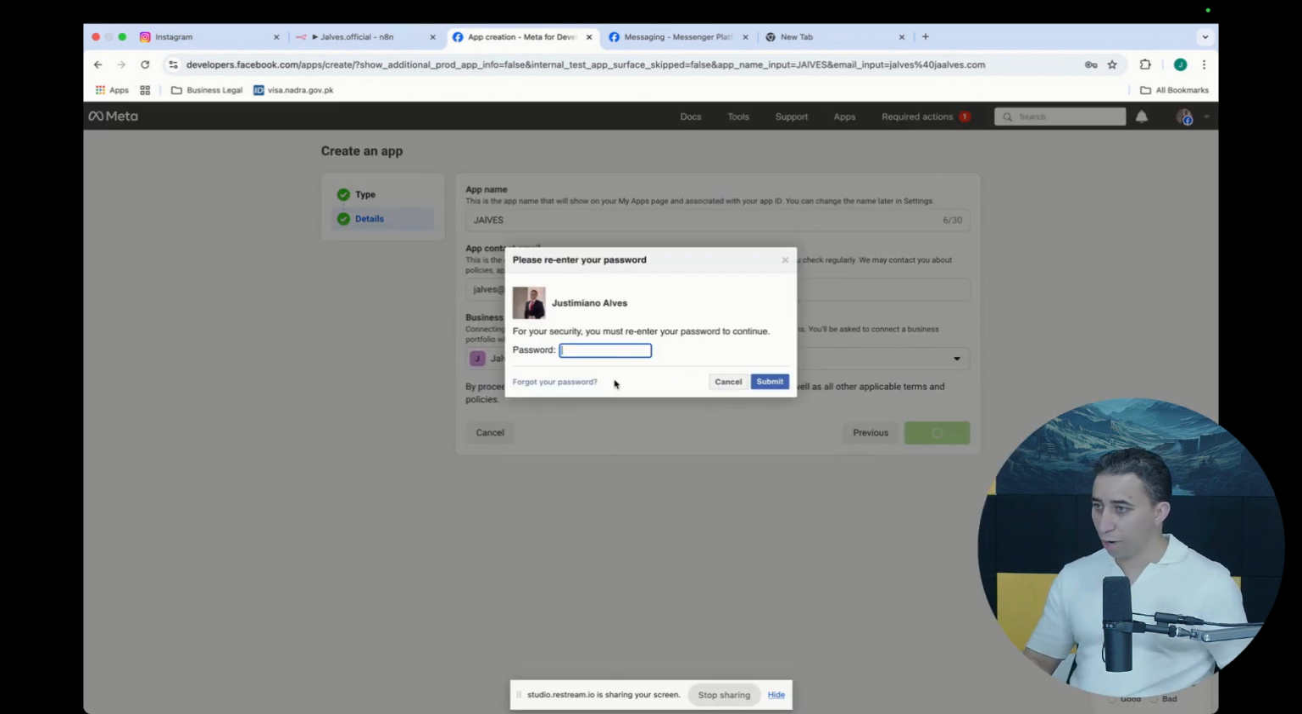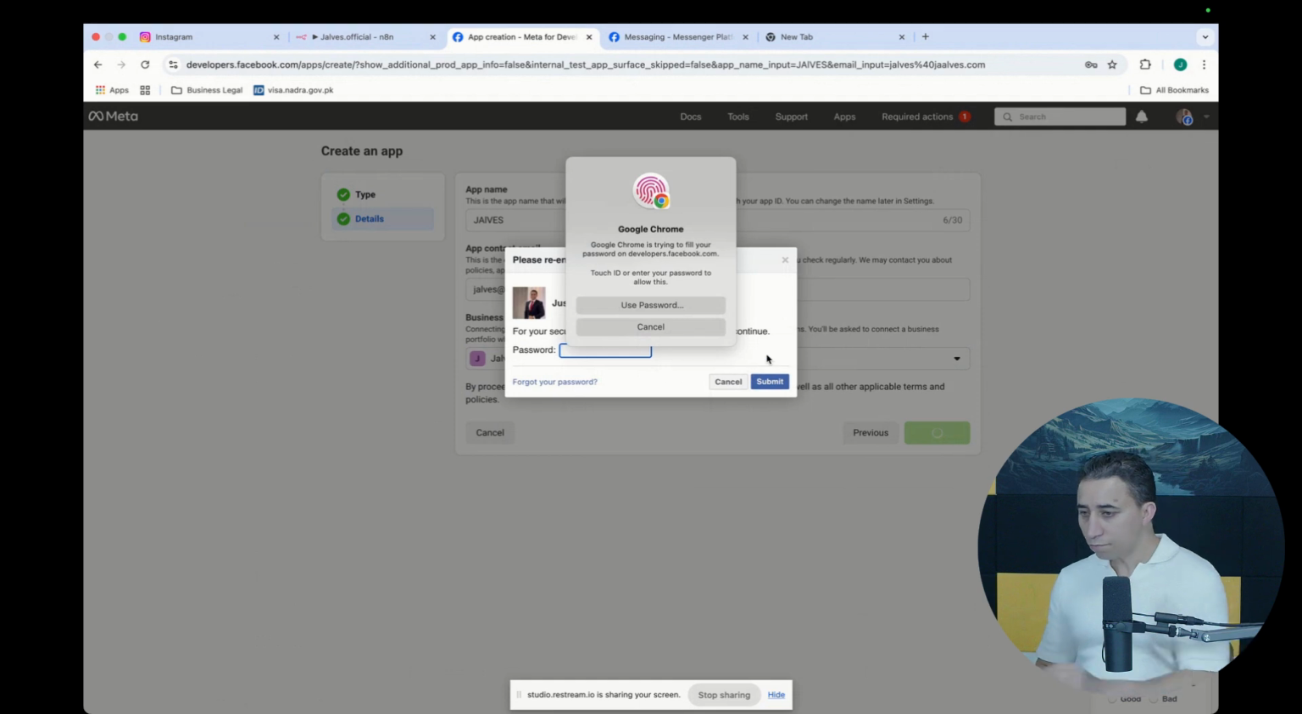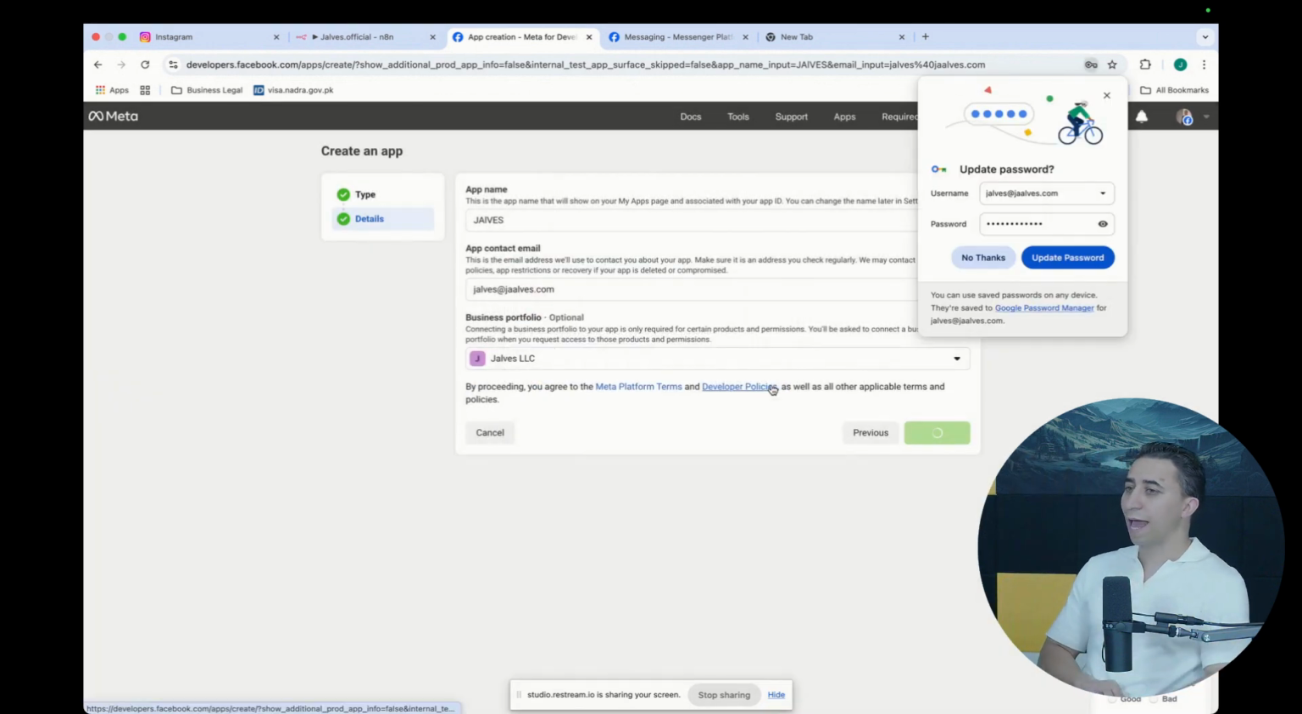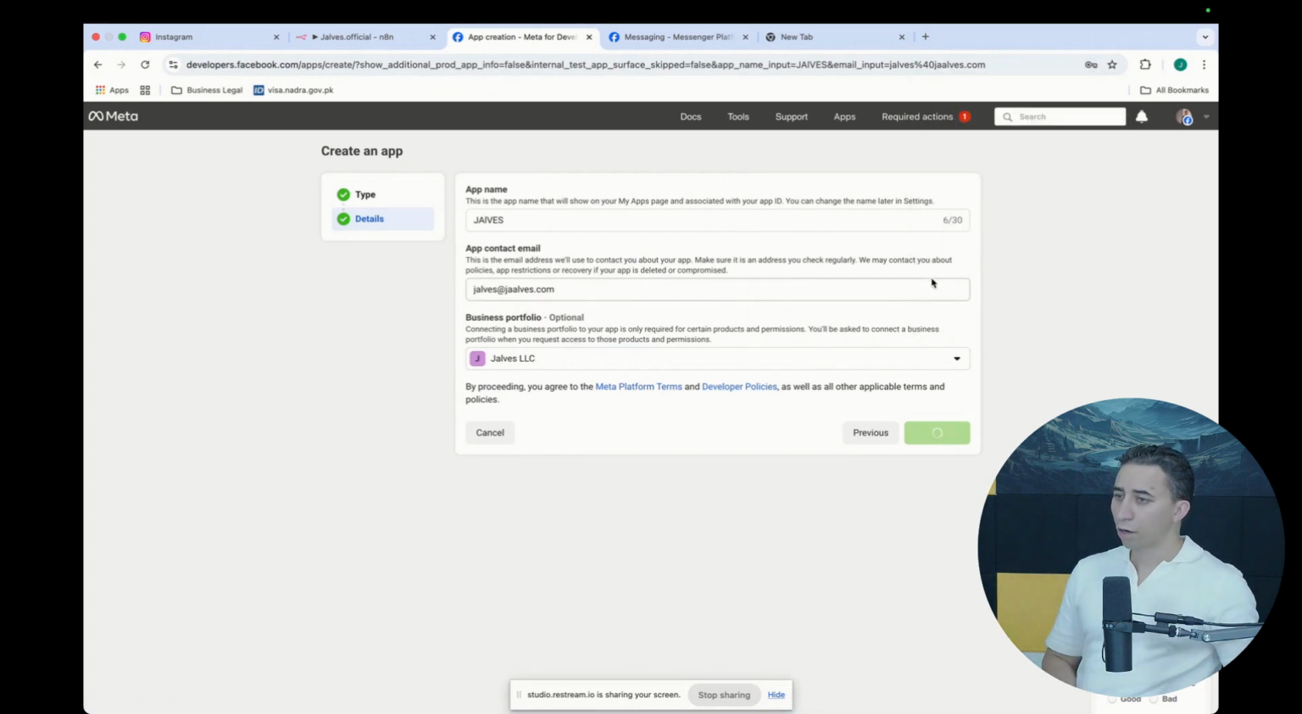Okay, the password part, let's do that. Okay, let's do my fingerprint here. So let's submit that. Okay, all good, no thanks. Okay, so it's processing to create an app.